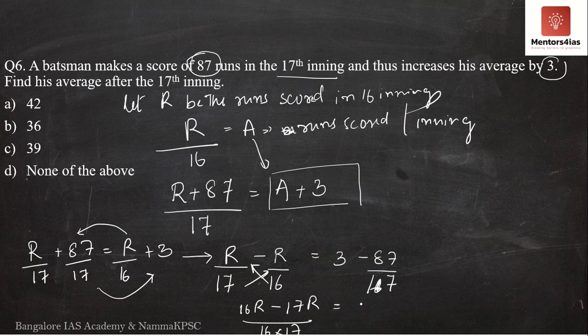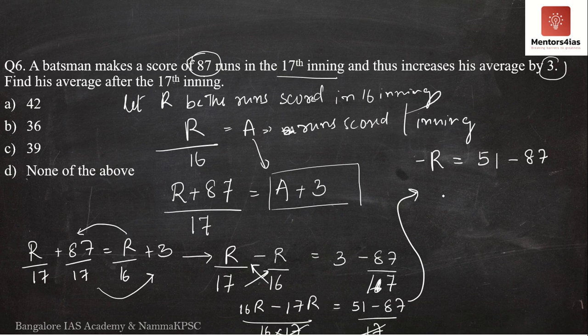So what do we get here? 17 into 3, 17 3s are 51. 51 minus 87 divided by 17. See here, 17 and 17 get cancelled. So we are left with 16R minus 17R, which is nothing but minus R, equal to 51 minus 87.